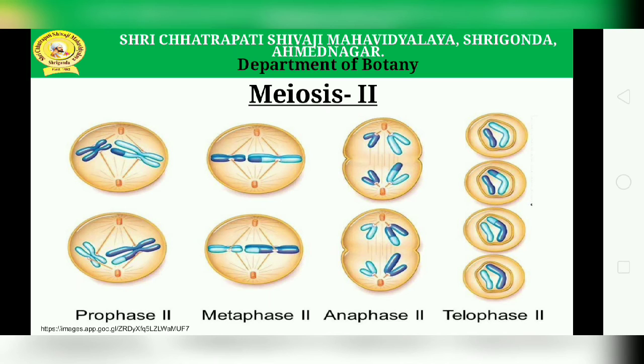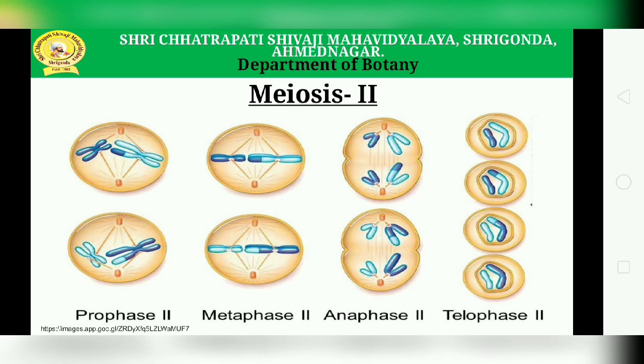Now as we said, meiosis is divided into two parts, meiosis 1 and meiosis 2. The second, mitotic-like division is meiosis 2. During this stage, mitotic division occurs in the two daughter cells formed during meiosis 1, giving rise to 4 haploid daughter cells. It consists of interphase 2, prophase 2, metaphase 2, anaphase 2, telophase 2.